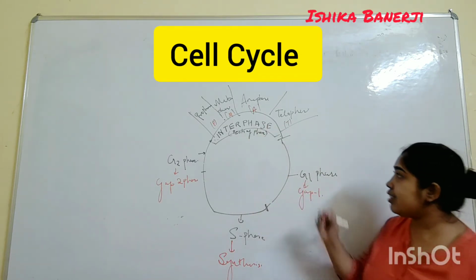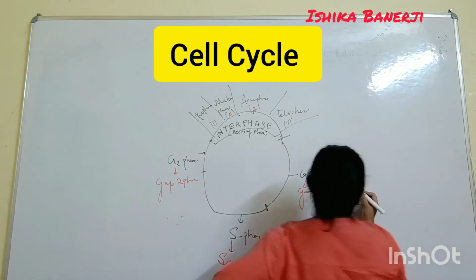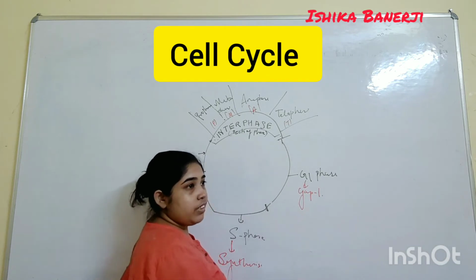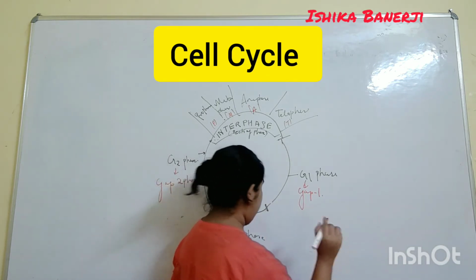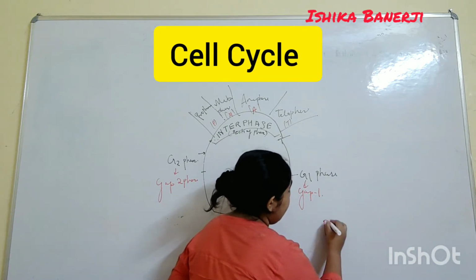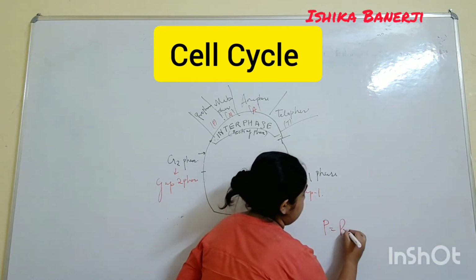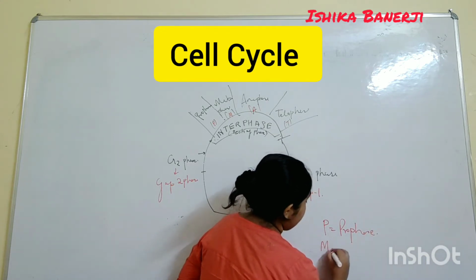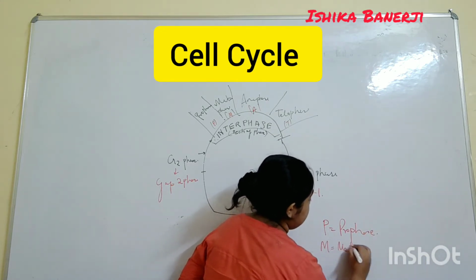This will be easier for you to remember, because this is order wise. You can't say metaphase first, telophase like that. No, that cannot happen. What you will remember is P, that is prophase. Pro, write it nicely and properly. M is metaphase.